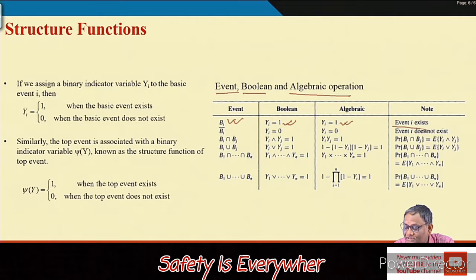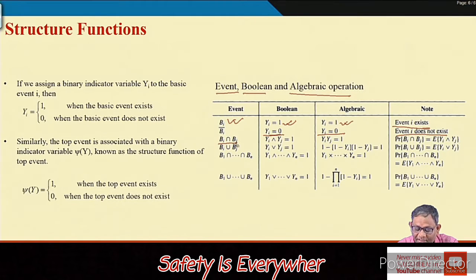That means event i exists. When you write Bi bar, as we have seen earlier, the event does not exist, so yi is 0, and in algebraic form yi is also 0.